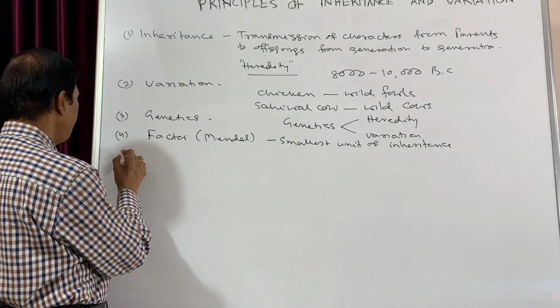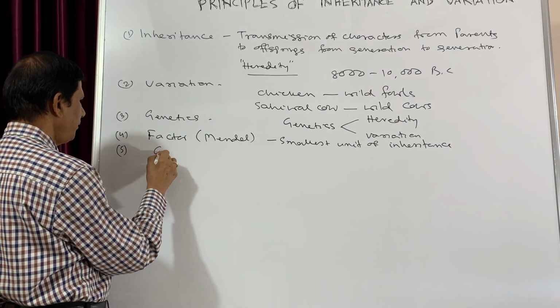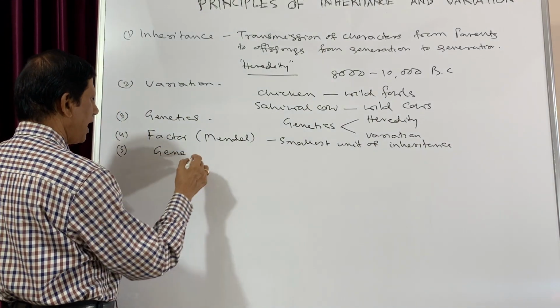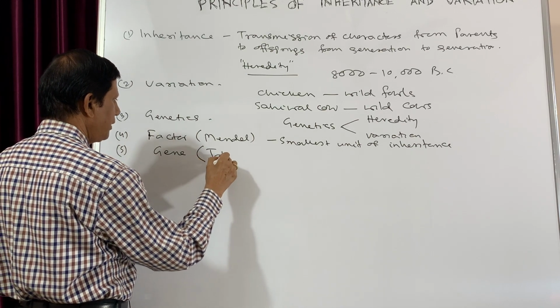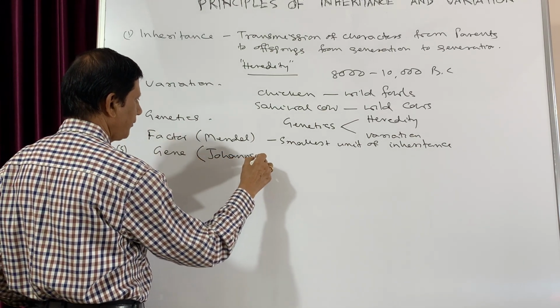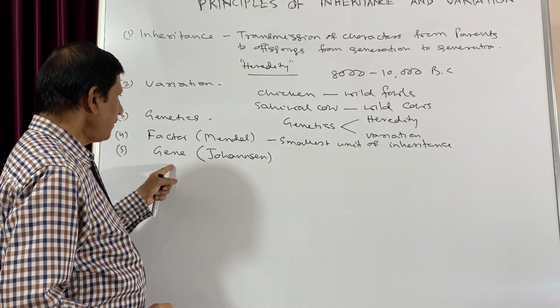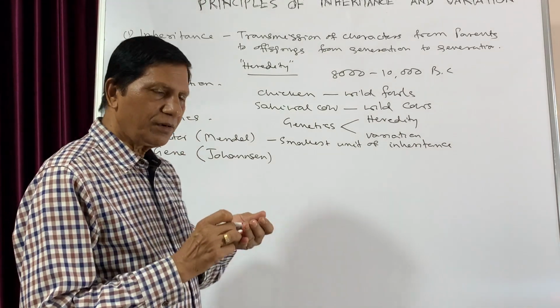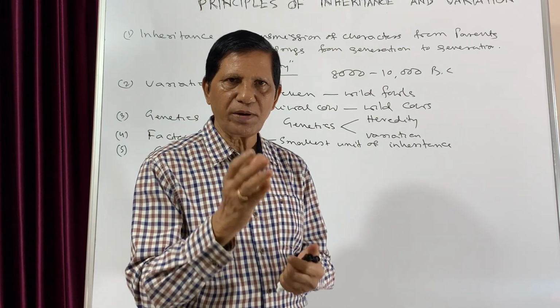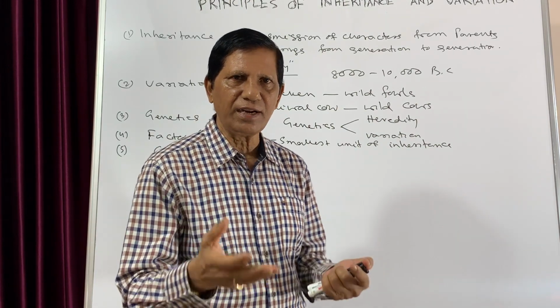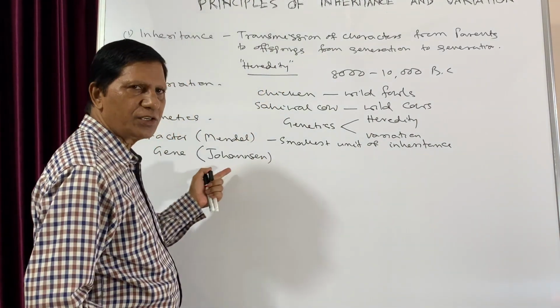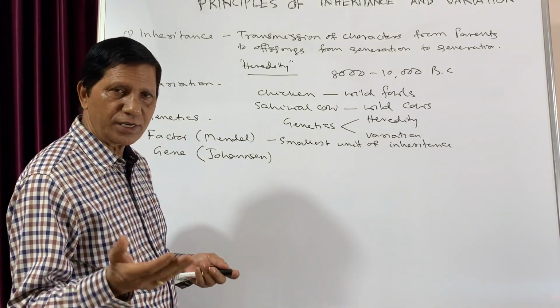Now the next term is gene, and the term gene was coined by Johannsen. What is gene? The term factor that was used by Mendel is nothing but the present gene. That is coined by Johannsen. So what is a gene?